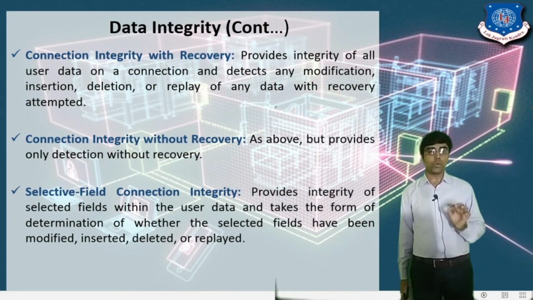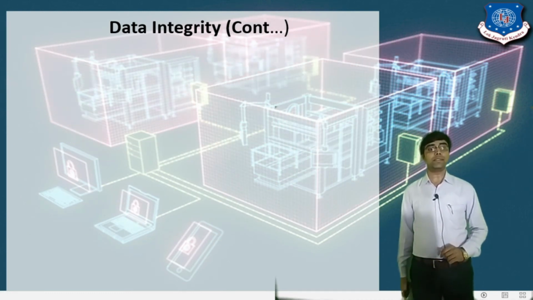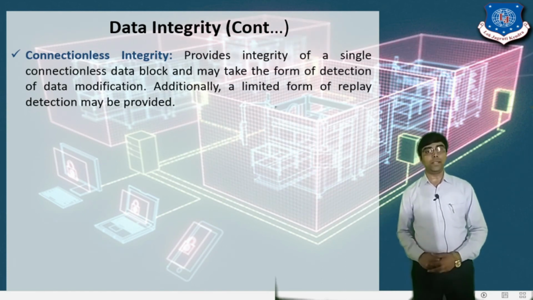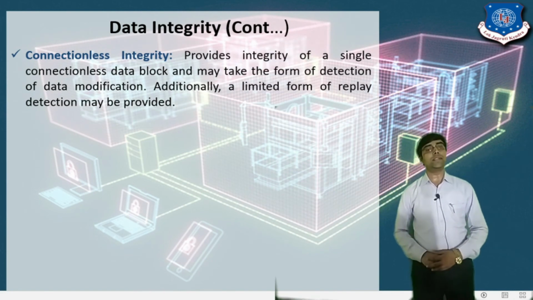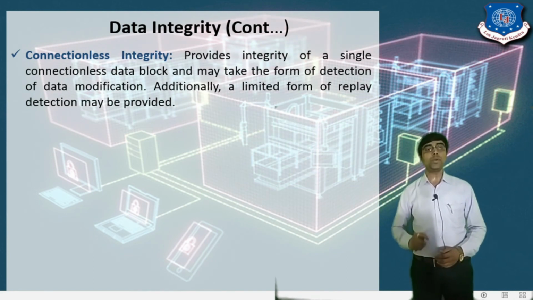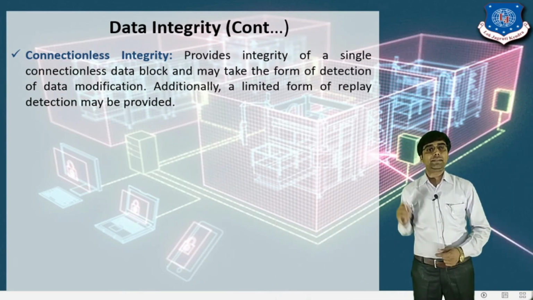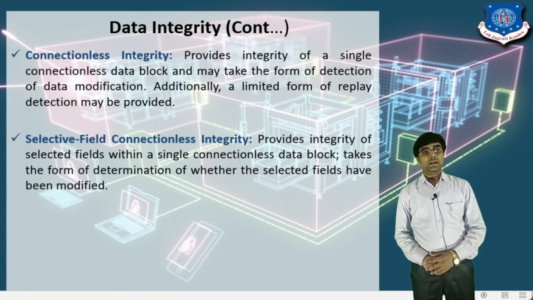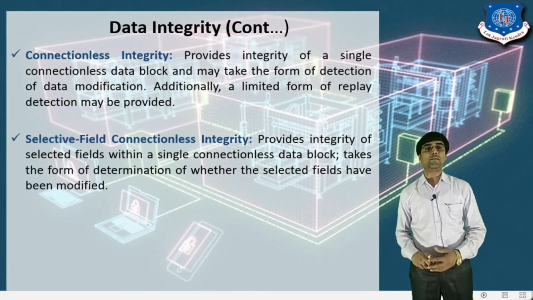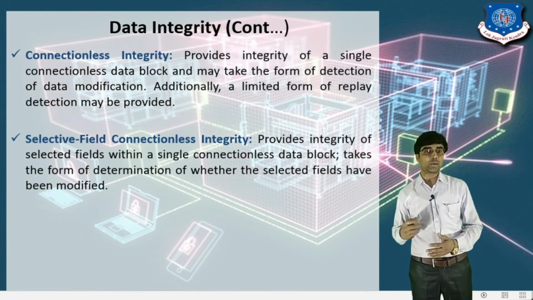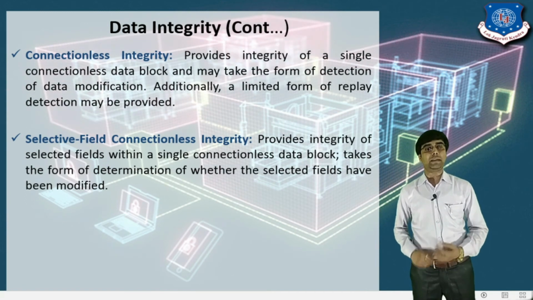Then the next is connectionless integrity. Connectionless integrity provides the integrity of a single connectionless data block, and may take the form of detection of a data modification. It means that if some unauthorized person has modified that data, we can detect that modification.